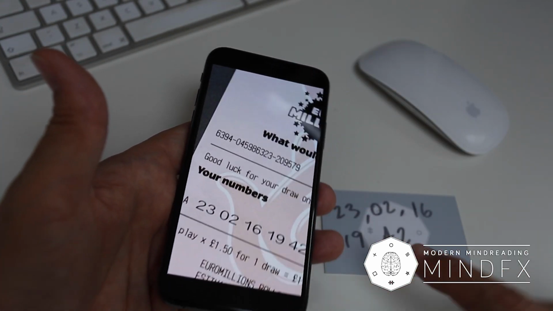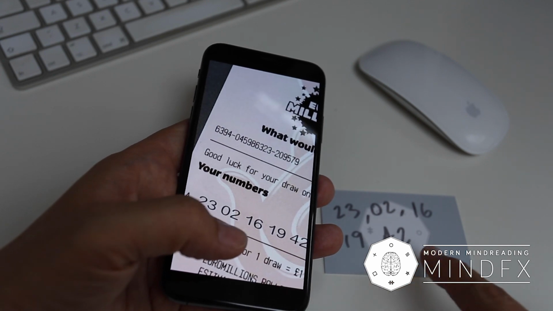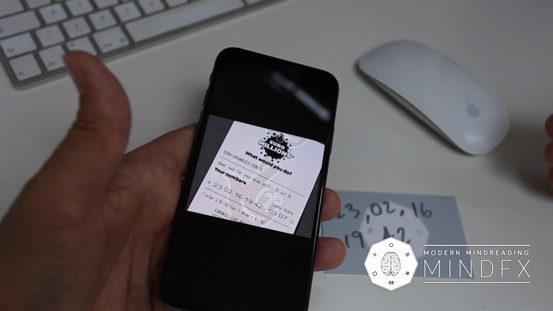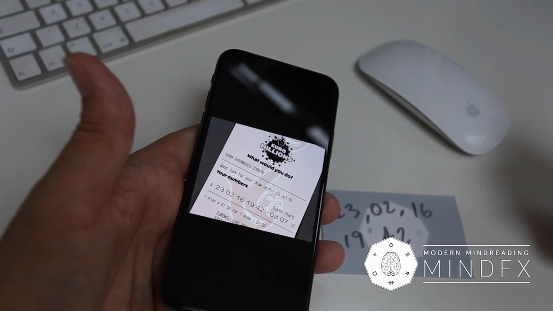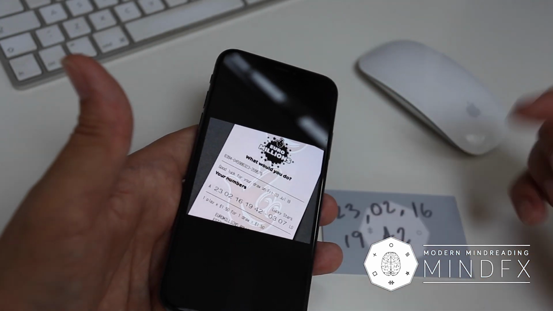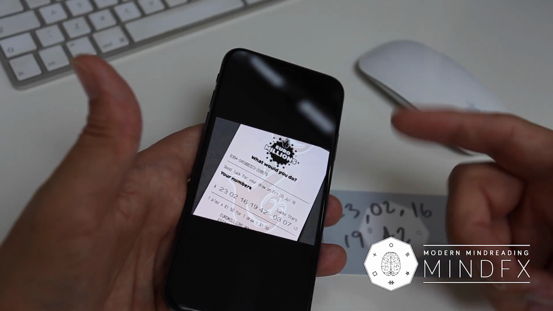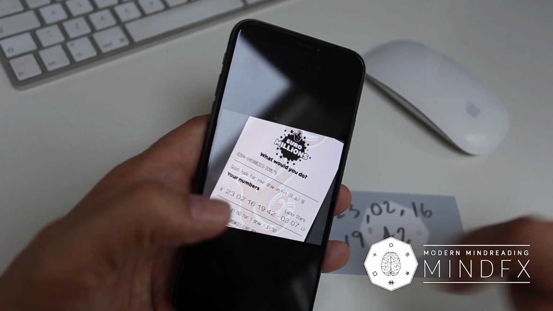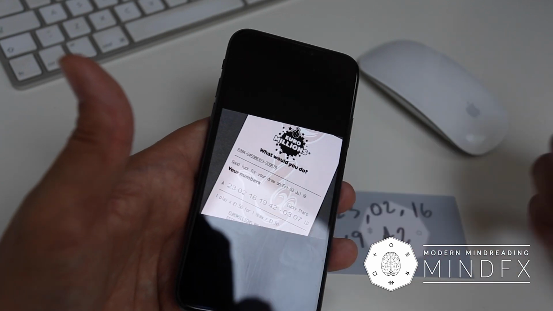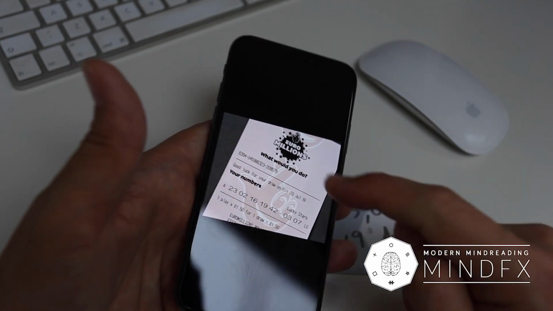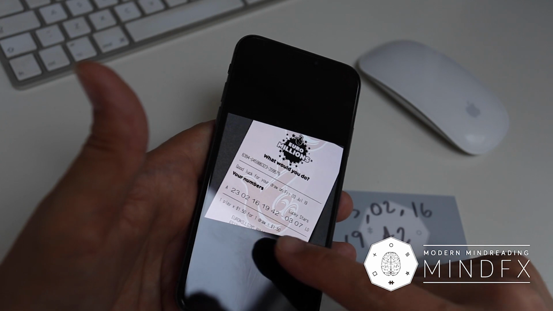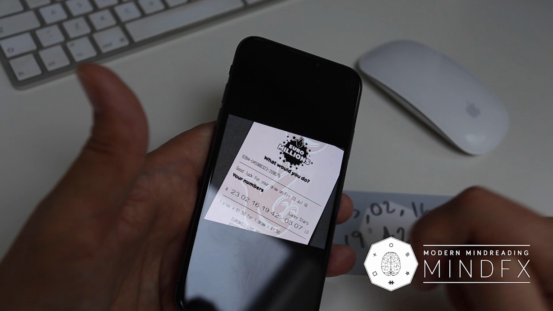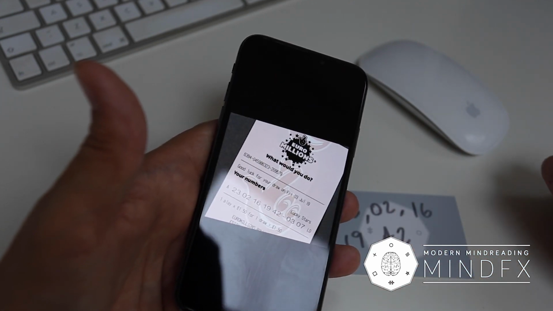So if you have a look at the lottery ticket, we have 23. We have 2, we have 16, we have 19, we have 42. Now, there is no reason why you can't do this with a standard UK lottery ticket and have all 6 numbers predicted. It just means that the hidden work, the work externally to entering the code into your phone, just means you're adding an extra number in there. Should you wish, you could actually have the full thing as a prediction. So you could actually have the lucky stars in this instance named by the participant too.